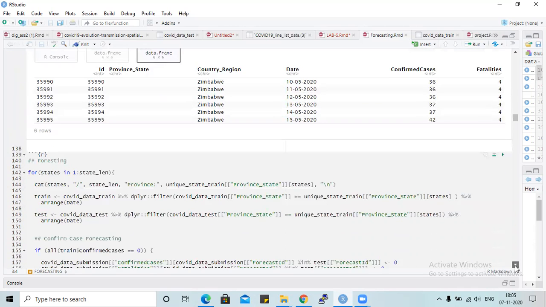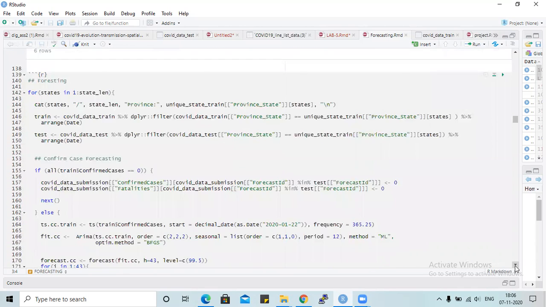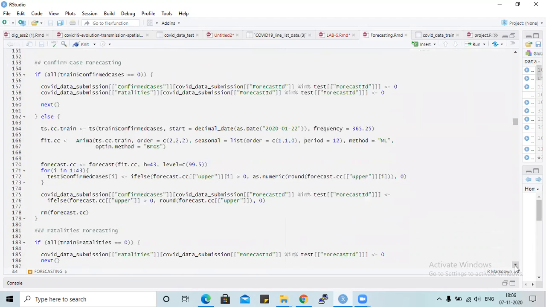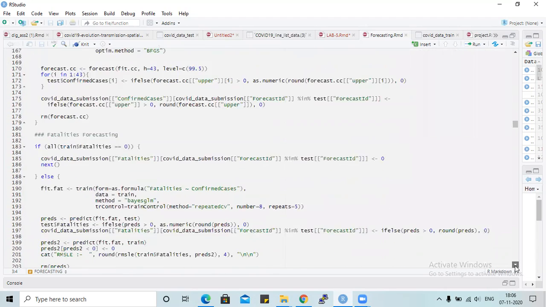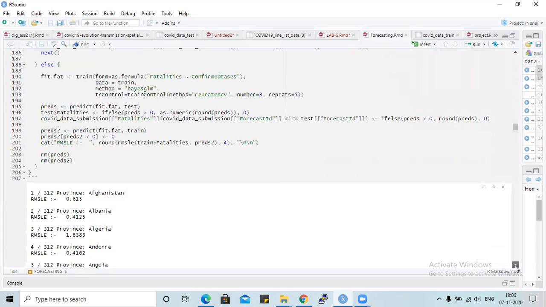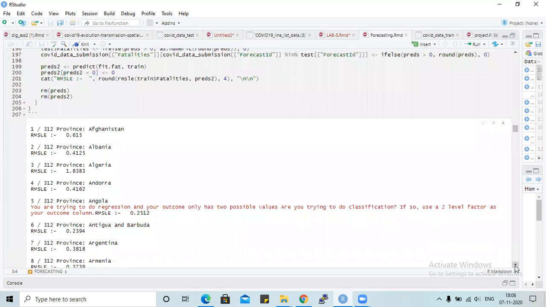Next we do the forecasting. The forecasting is the major thing that we have done here. This is the machine learning algorithm we have used, and by this we can get the RMSE values. The RMSE values are very important.